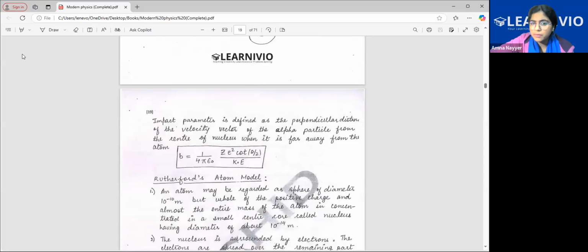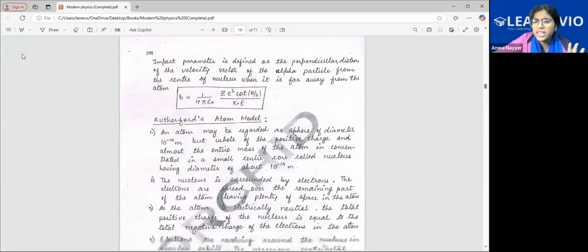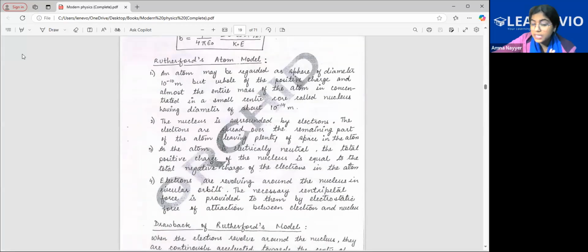Coming to impact parameter. Impact parameter is defined as the perpendicular distance of the velocity vector of the alpha particle from the center of the nucleus when it is far away from the atom. So this also is a formula you have to remember: K, that is 1 over 4 pi epsilon naught, Ze square cot theta by 2, where theta is that deflection, by kinetic energy. These two formulas are not very important, but they are there. Now let's see what all conclusions he made.